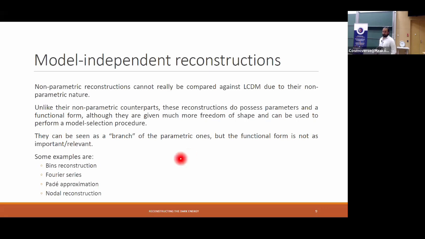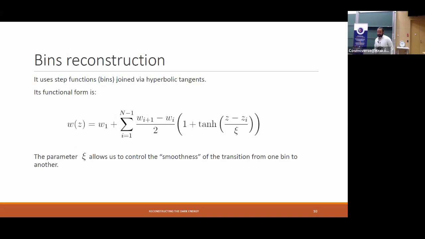Some of the most popular ones in the literature are the Bezier reconstruction, the Fourier series, the Padé approximant, and another one called nodal reconstruction. In this work, I will talk mainly about the Bezier one, and we will also talk about another one that involves a Gaussian process, but in a kind of different way to the non-parametric approach. So what is a Bezier reconstruction?